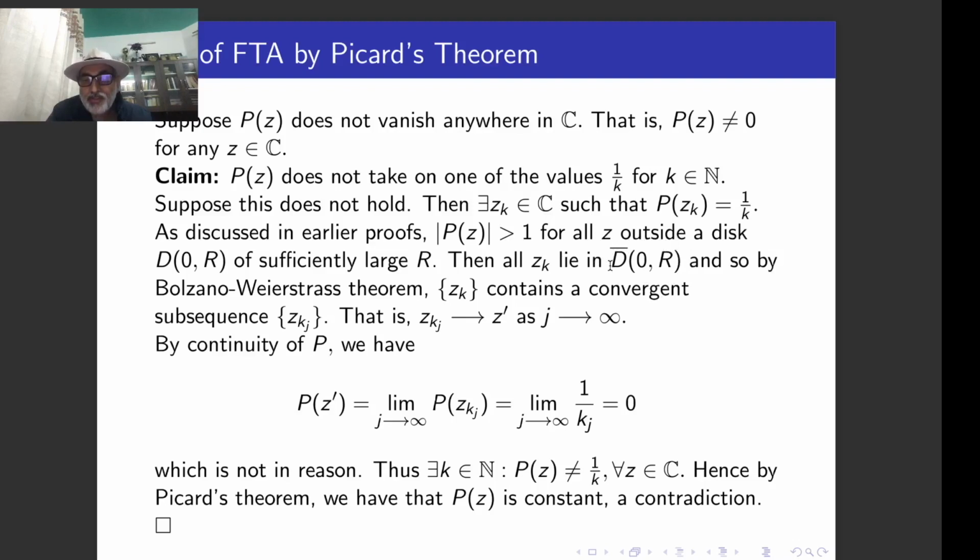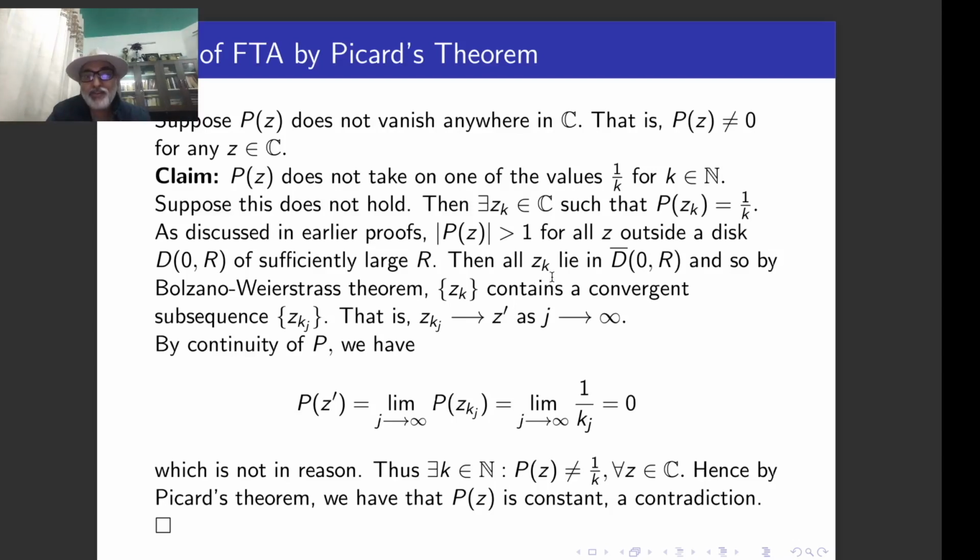You know that this is a closed and bounded set. So all points are lying here. That means this is a sequence of points which is lying in the bounded set. So this is a bounded sequence. Therefore, by the Bolzano-Weierstrass theorem, this converges.